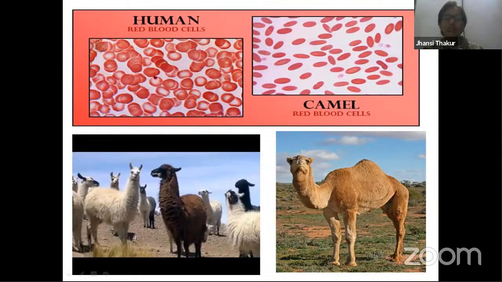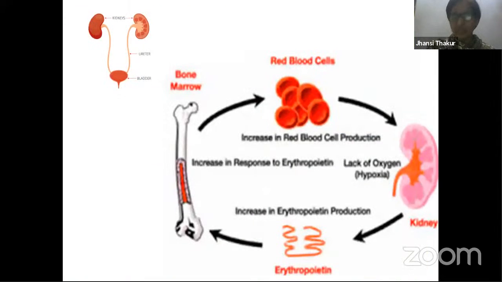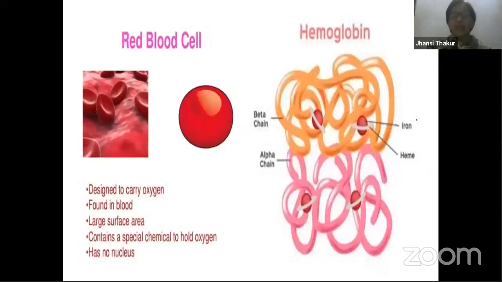So in these two types of mammals, it is said that there is a nucleus present in RBCs, but research is still going on even in this area. So why is there no need of a nucleus over here? It is because the main purpose of RBC is not to take part in any metabolic activities. It is simply to carry oxygen. These cells are not in need of any nucleus to control them. Their work is only to transport oxygen. That is the reason they got rid of it.